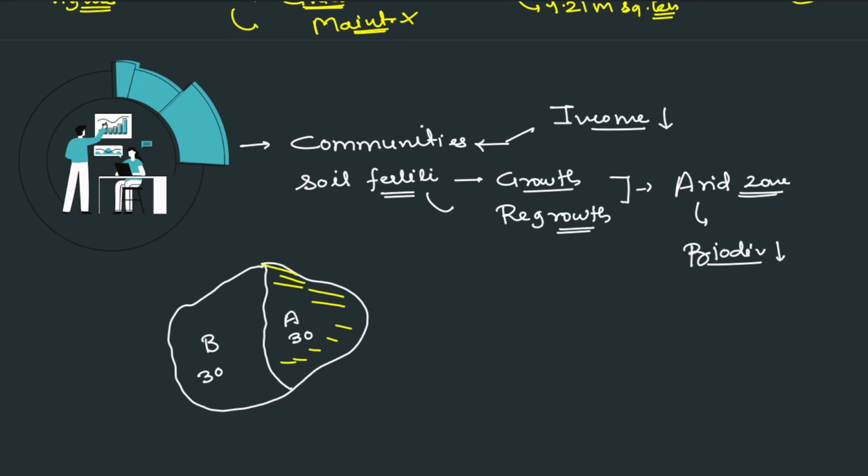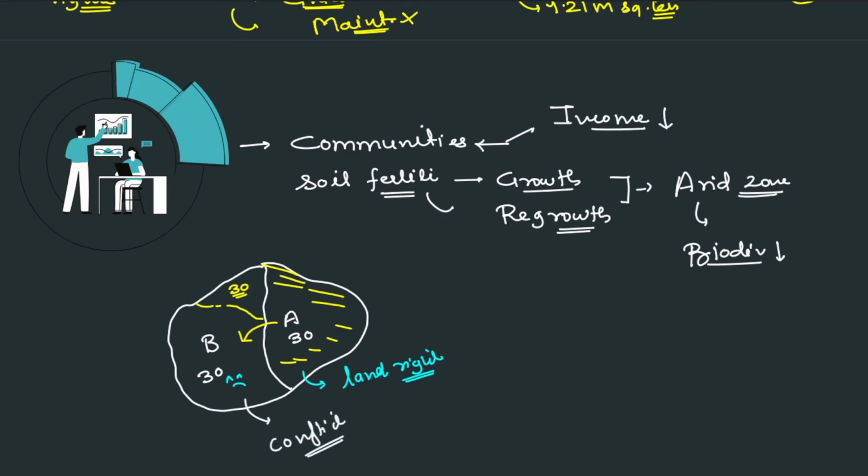So what will happen? Migration of these people to this region will happen. Now these people will try to have their fair share. They will say that we will now graze in this area. Now these people will say that we are unhappy with this, because you are encroaching in our area. But these will say you do not have the land rights either. Nobody has the land rights, neither me nor you. So why should we not share? So this will lead to some sort of conflict.